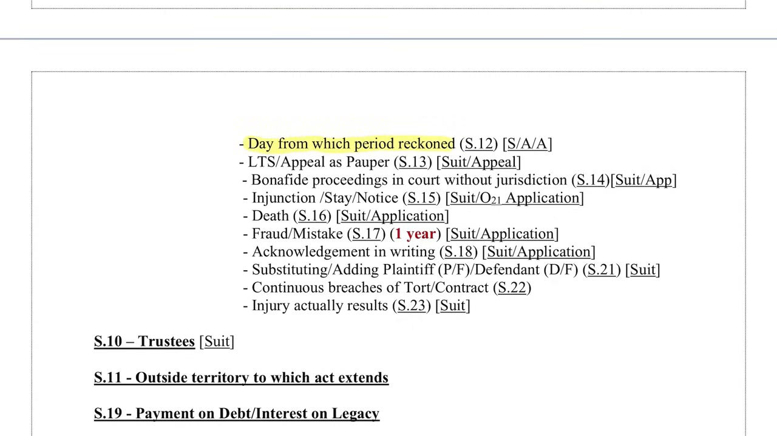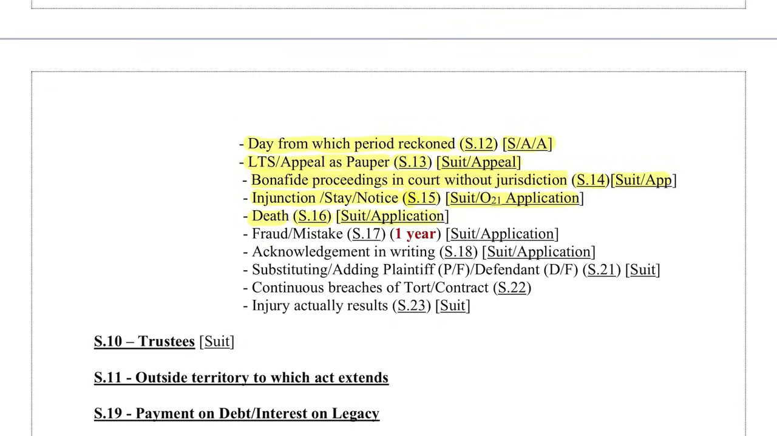Okay, so Section 12 will also restrict Section 9, which applies to all three things: suit, appeal and application. When leave to sue or appeal as pauper is made, under Section 13, which is applicable on suit or appeal. If you are pursuing bona fide proceedings in a court without jurisdiction, then Section 14, which is applicable on suit and application, then also the continuous running of time will stop. If there is an injunction, stay and notice under Section 15, then again it stops, which is applicable on suit and Order 21 applications. If it is a case of death under Section 16, then also the continuous running of time stops, which is applicable on suit or applications.